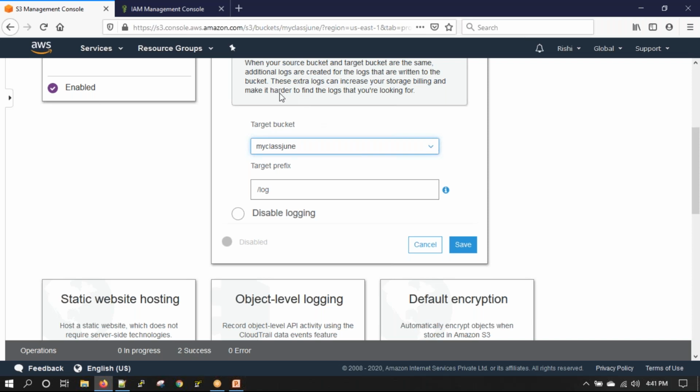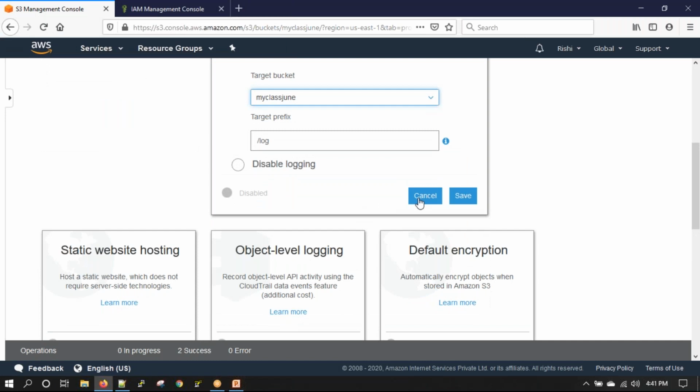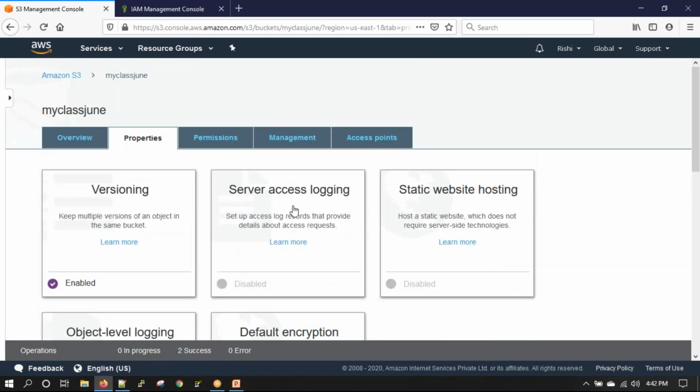Like it says, when your source and target bucket are the same, additional logs are created for the logs that are written to the bucket. So we should not do that. Always use a different bucket to store the logs of a bucket.